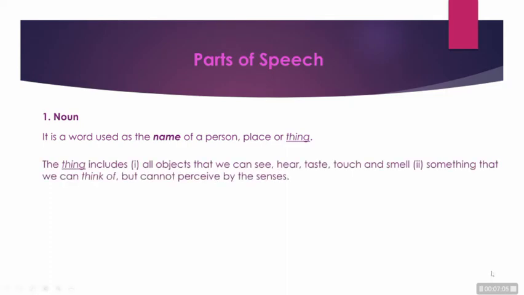I want you to understand this word thing mentioned here. This thing includes all objects that we can see, hear, taste, touch, and smell. And secondly, something that we can think of but cannot perceive by the senses. Let's have some examples. Akbar was a great king. Here, what is the name of the king? Akbar, right? And he is in the position of the king. So both Akbar and king are nouns.